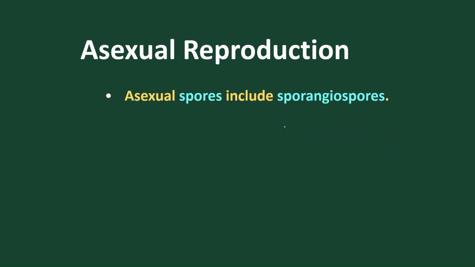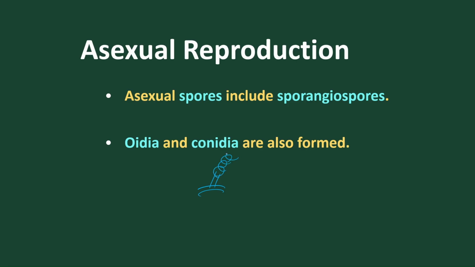individual. The next type of asexual reproduction is by means of oidia or conidia. In conidia, the conidia are produced in a chain-like manner. And also oidia we find, and oidia are mostly present in sugary medium. When the condition is highly sugary and ample organic matter is present, oidia reproduction takes place. And conidia reproduction also takes place in certain favorable conditions.